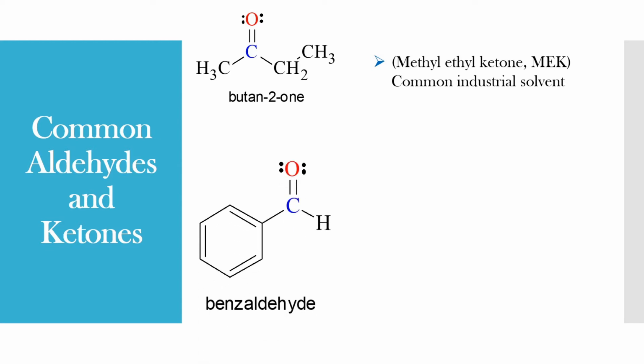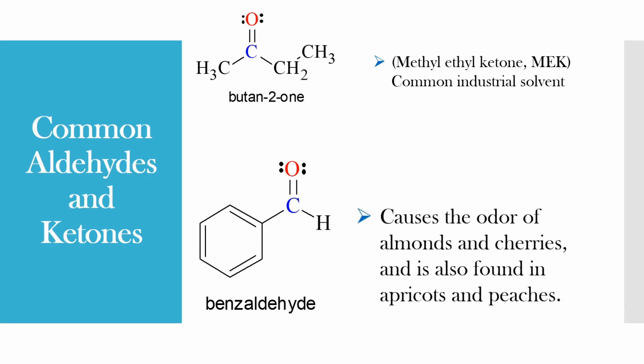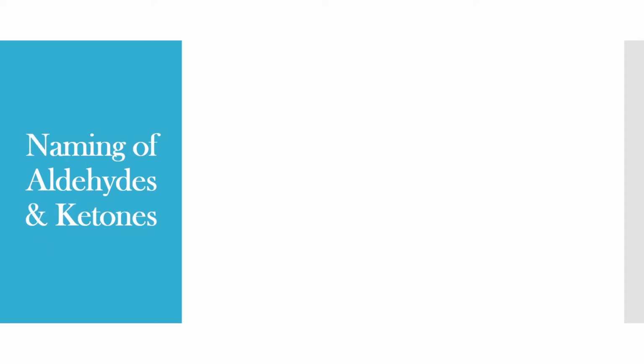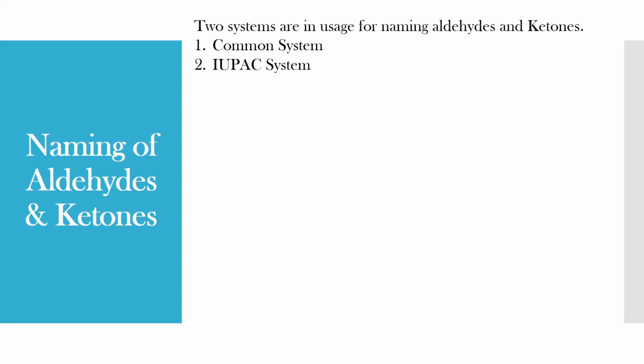The next one is benzaldehyde, which causes the odor of almonds and cherries and is also found in apricots and peaches. These are some common aldehydes and ketones that we come across in our regular daily life. Now let us understand the naming of aldehydes and ketones.